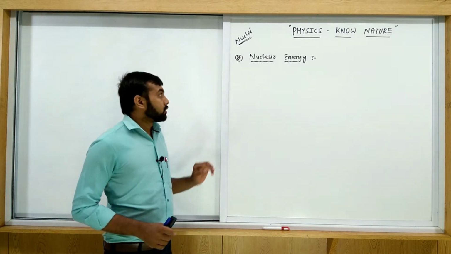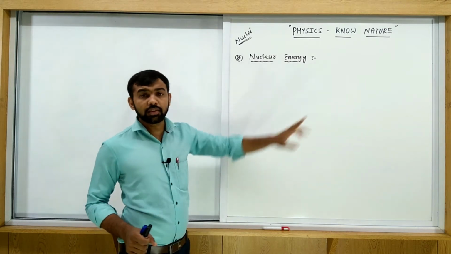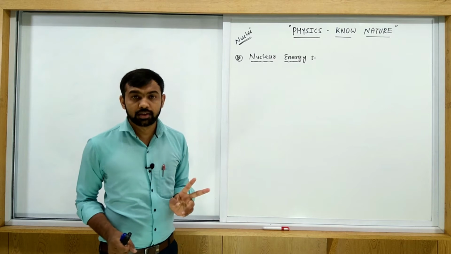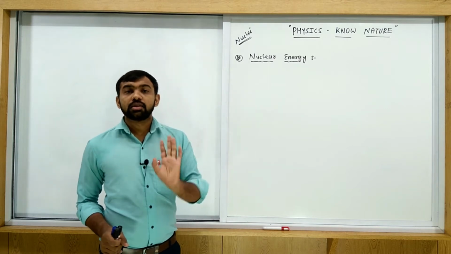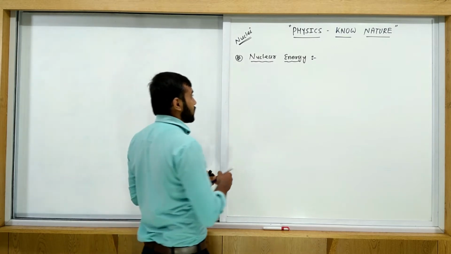ठीक है. So in this session, if you consider nuclear energy, then we have two types of nuclear reaction. One is fission and one is fusion. Okay, so let's go through this one. Types of nuclear reaction.